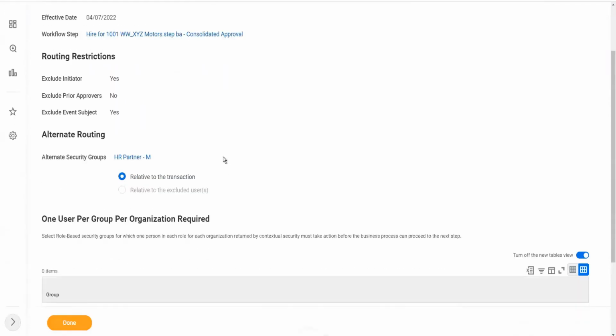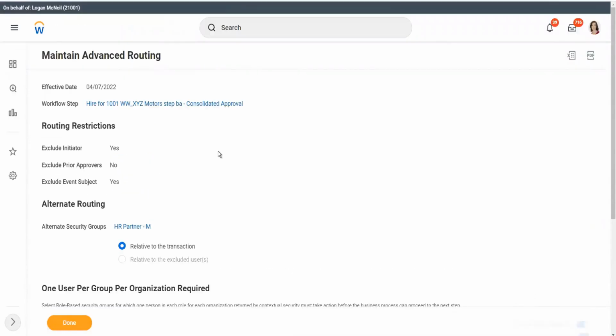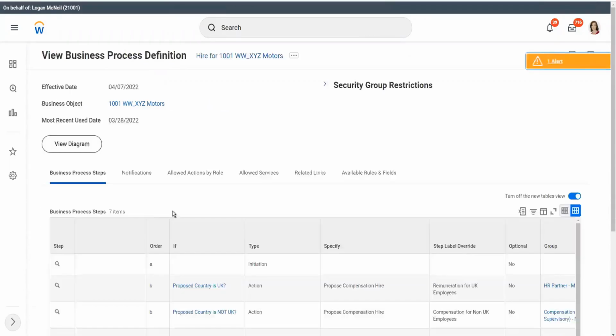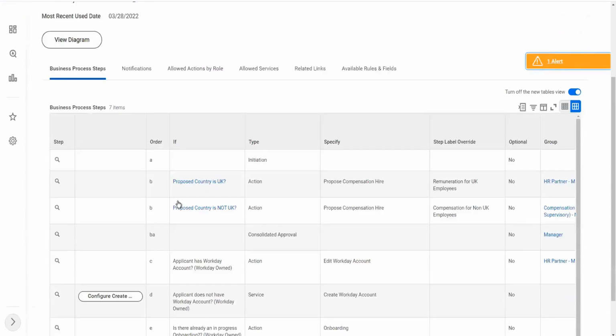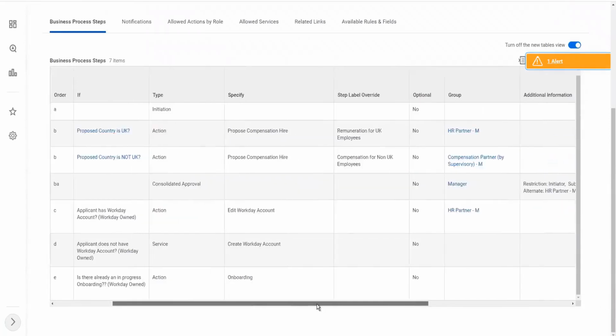If the manager is restricted from doing it, then the HR partner will do it, okay? If manager is the one who has initiated this particular transaction, it will automatically assign it to HR partner. Notification also will go.